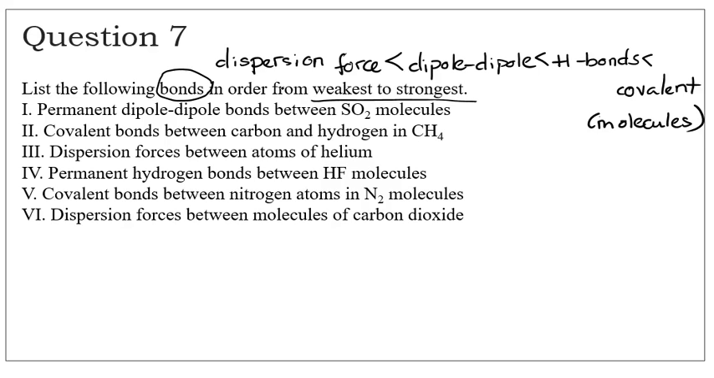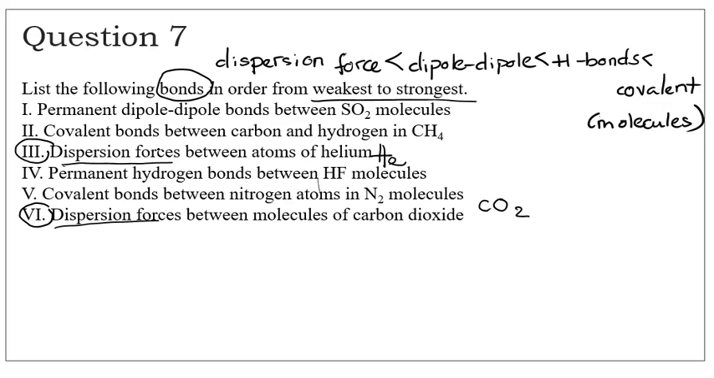So if we use this quick guide, hopefully we should be able to work out a few. So we're going to see permanent dipole-dipole, yes, covalent. So dispersion forces should be the weakest. Now we have two dispersion forces here. You have number 3, which is dispersion forces between atoms of helium. So helium is a noble gas, so the atoms don't actually form molecules. And then you have dispersion forces between molecules of carbon dioxide or CO2.